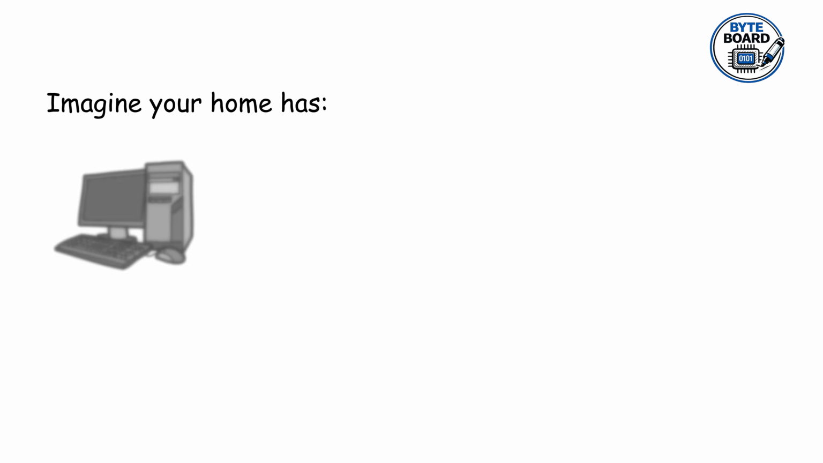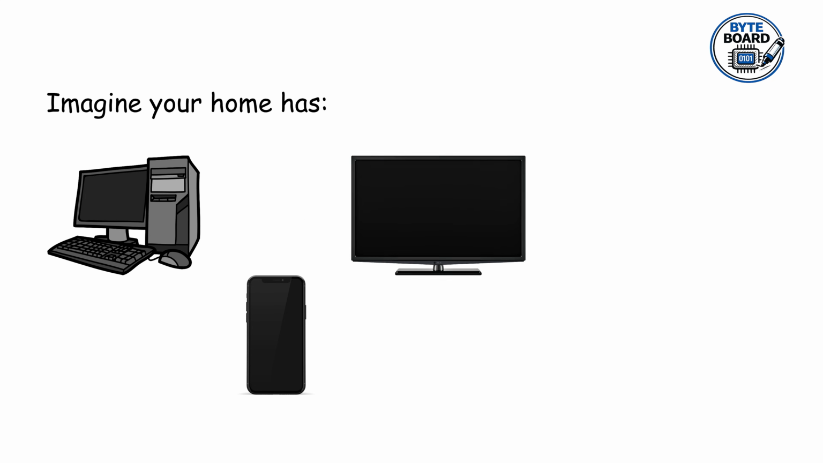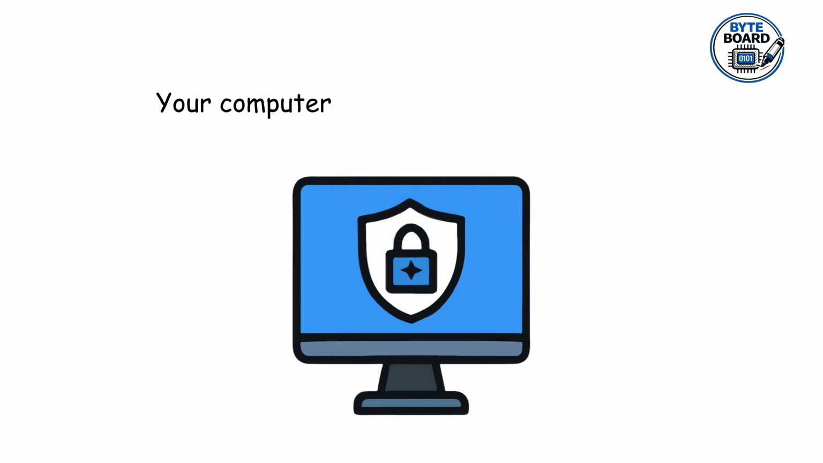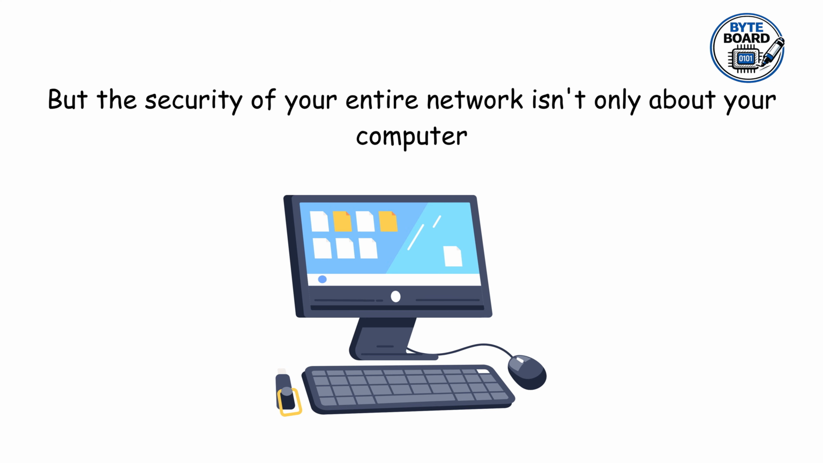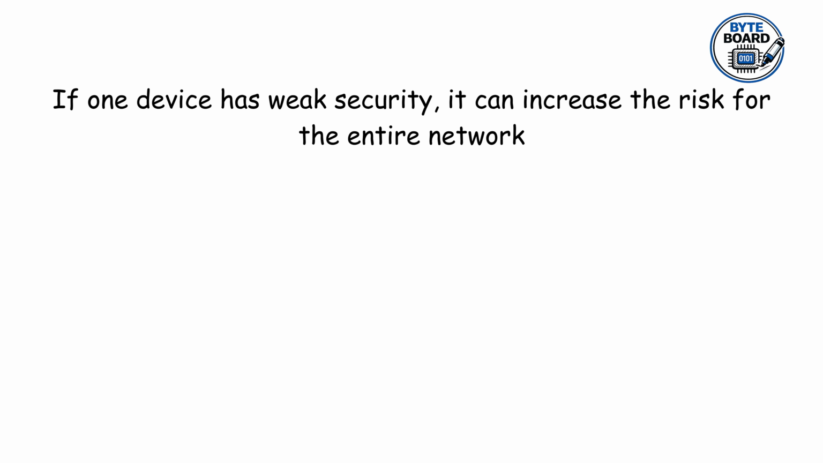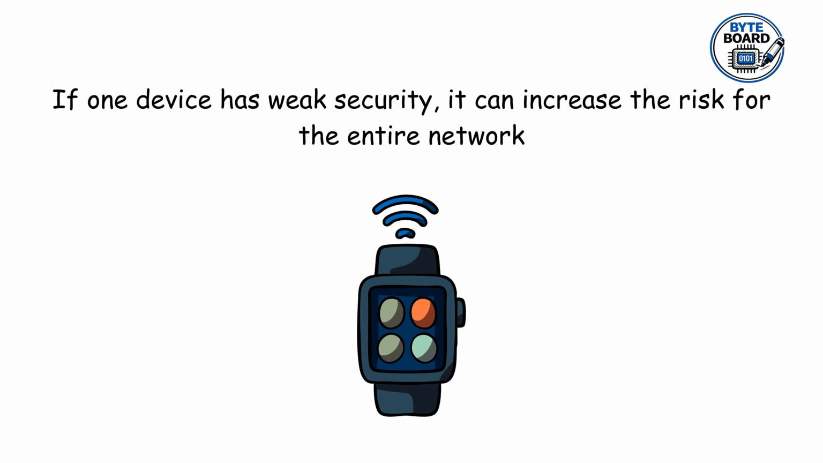Let's put it all together. Imagine your home has a computer, a smartphone, a smart TV, a security camera, and several smart plugs, all connected to the same network. Your computer might be completely secure, but the security of your entire network isn't only about your computer. It's also about every other device connected to it. If one device has weak security, it can increase the risk for the entire network.